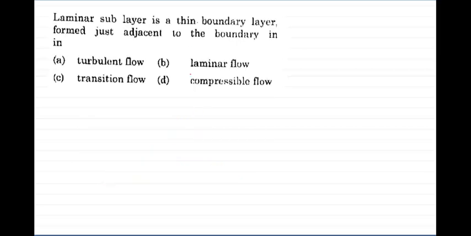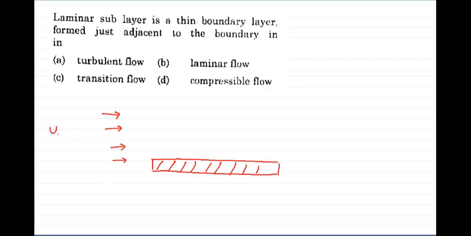Next question. Laminar sublayer is a thin layer, is a thin boundary layer formed just adjacent to the boundary in. Okay sir. So let us first draw the boundary layer. We know, say this is our smooth thin plate which is a stationary plate we now consider, okay, and through which a real fluid is flowing with a free stream velocity u.